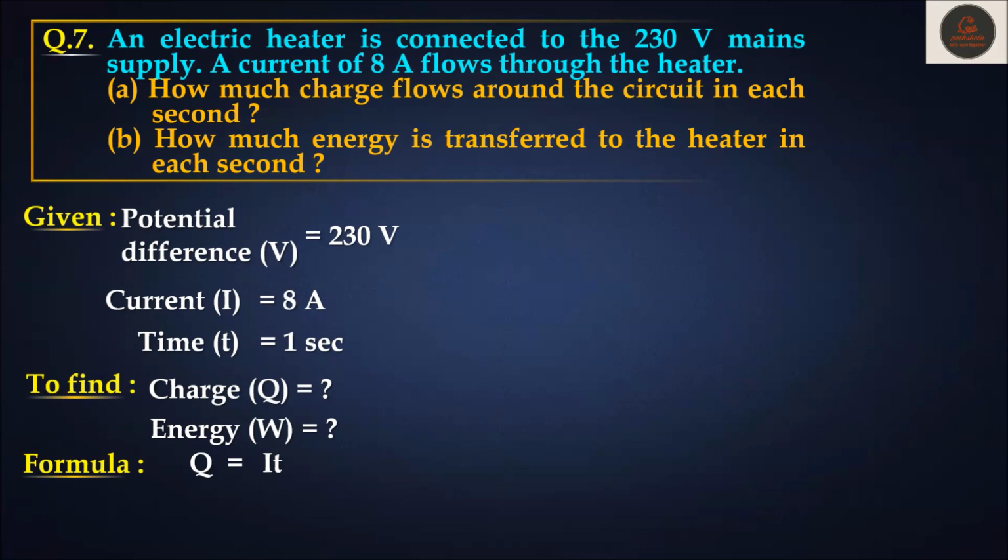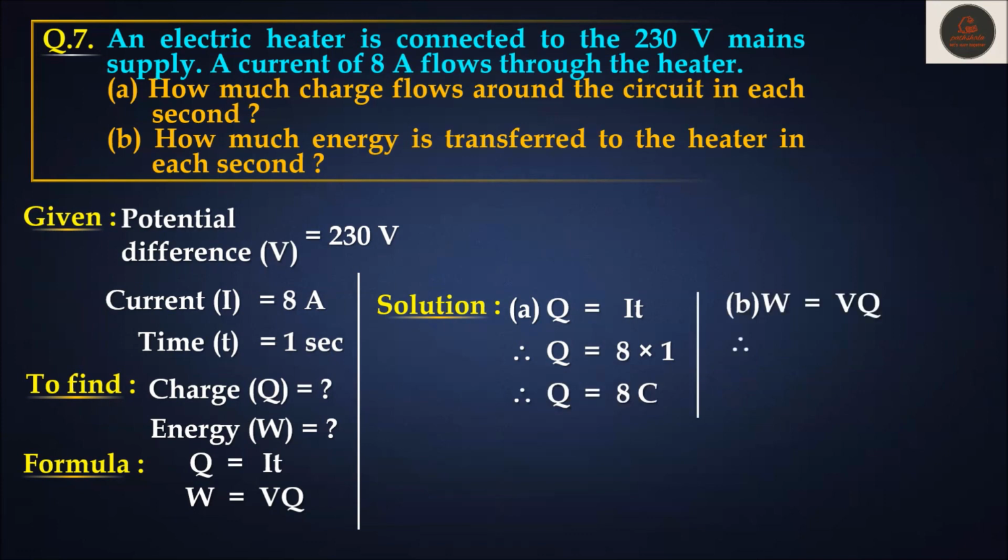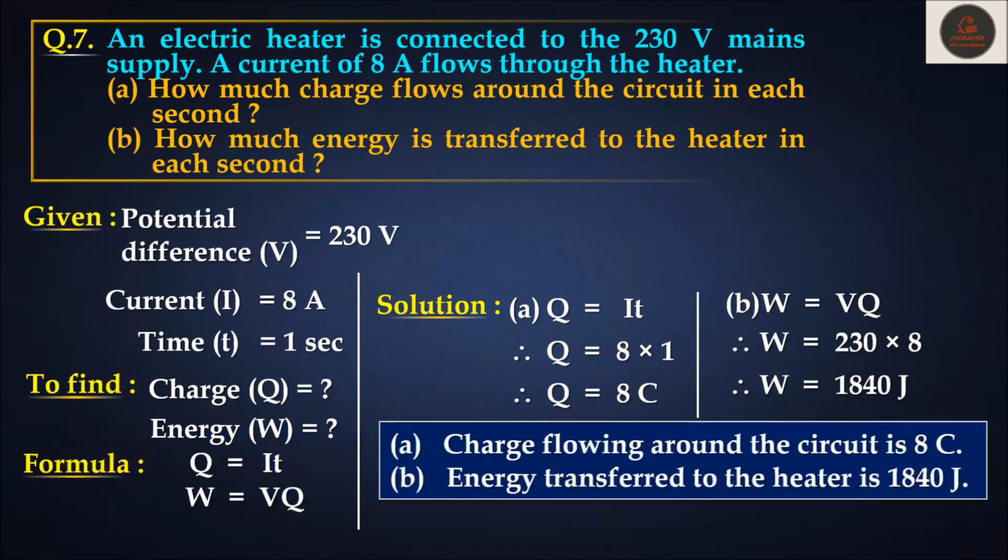Formula we are going to use here is Q is equal to IT and W is equal to V into Q. Let's figure out the solution. For A part, I am using formula Q is equal to IT. I is given as 8, T is given as 1. So charge comes out as 8 coulomb. For B part, I am going to use formula W is equal to V into Q. V is given as 230, Q as 8, which I have just determined. Once we multiply them, we get work as 1840 joule. So the charge flowing around the circuit is 8 coulomb. Energy transferred to the heater is 1840 joule.